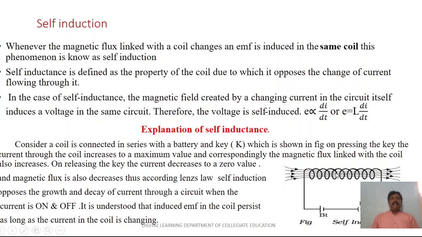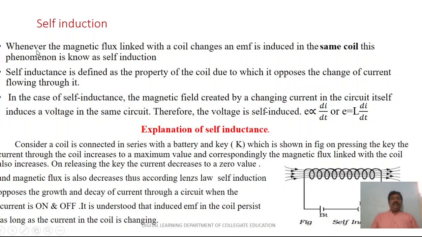An inductor is a device that temporarily stores energy in the form of a magnetic field. So basically, it gives the properties of an electromagnet. When a current is flowing through the wire, it creates a magnetic field. So this device is called an inductor.